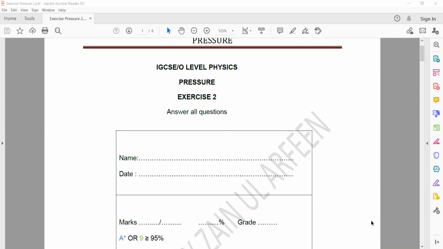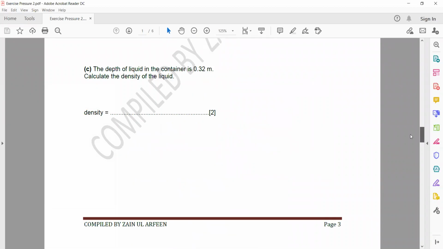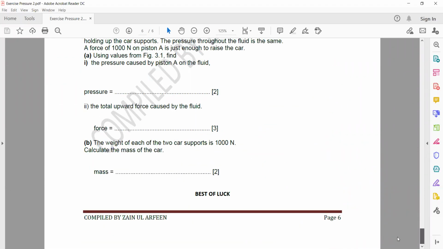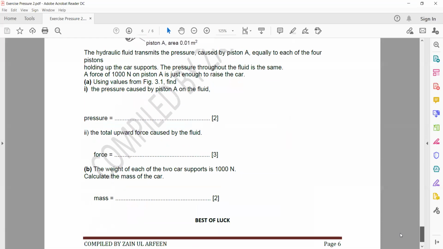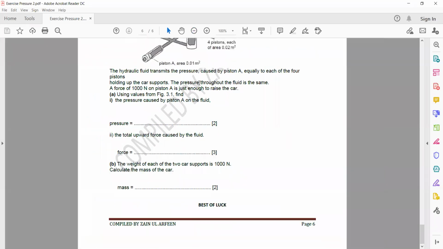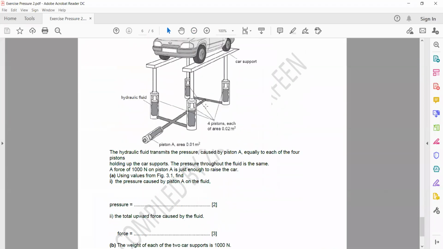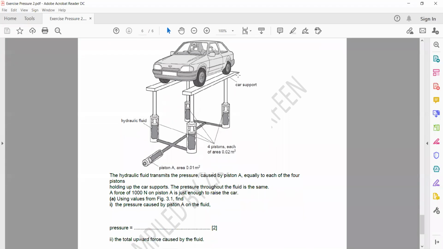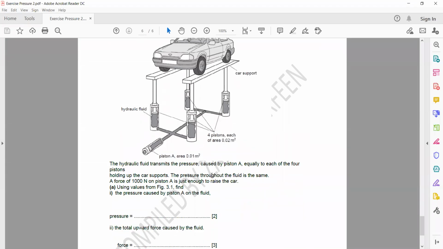Question 6, page 6, question 5b. Look, in this question, figure 3.1 shows a hydraulic lift in a car repair workshop. The hydraulic fluid transmits the pressure that causes piston A, equally transmitting pressure to the other side.